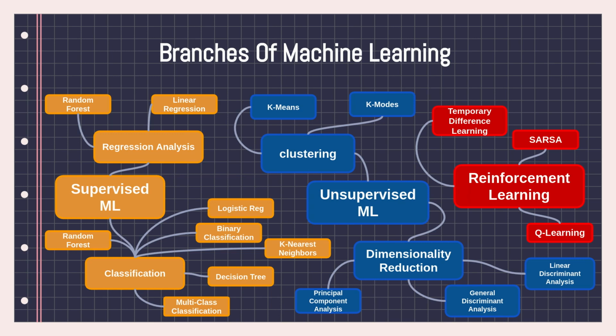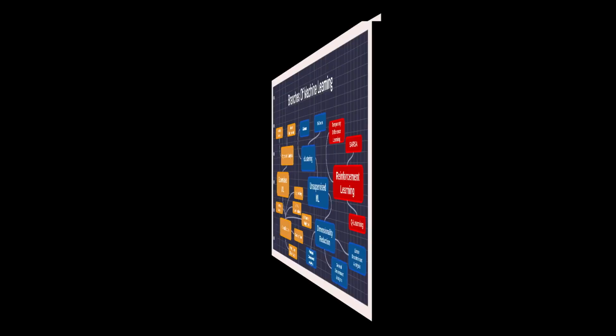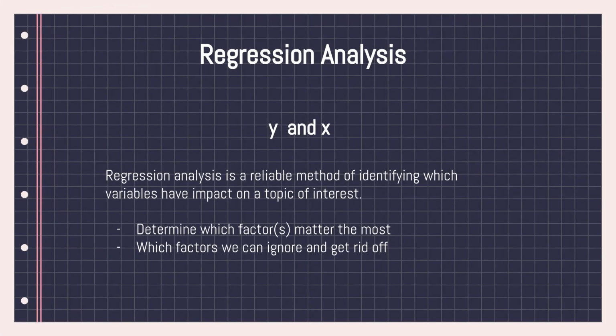So now we have looked at the three main branches of machine learning, and you have understood a little bit of each branch, right? This is much bigger than this, but I just gave you an overview. Okay, so once you have looked at that, let's look at regression analysis, which we're going to be covering in this video. So let's say that you have a variable x and y. Regression analysis is a reliable method of identifying which variables have impact on a topic of interest.